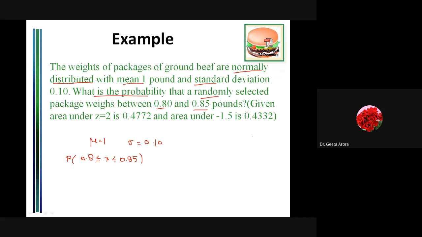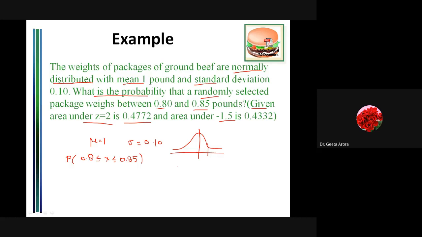Correct. And what is given to us, it is specifically mentioned, the area under Z is 0.4772. This is the value given to us, and the area under minus 1.5 is 0.4332. So it just means that when we are looking at the Z distribution, the area from 0 to Z, you can see the value is near about 0.5, sorry. We know that the total area under the curve is 1.